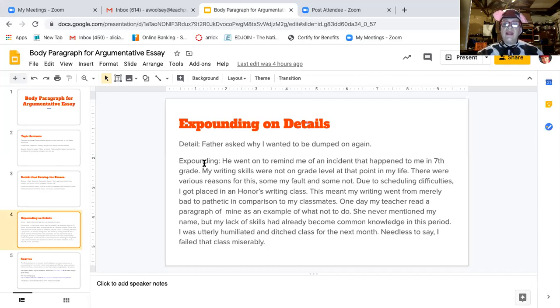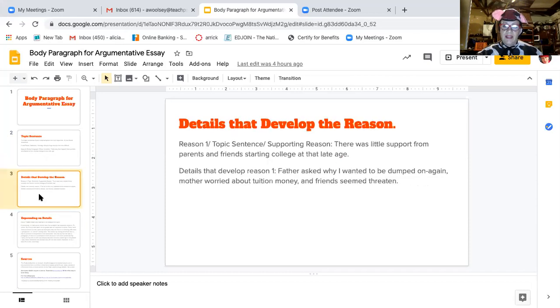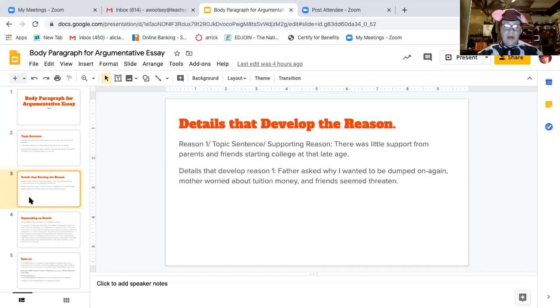So right here, the detail that is supporting our topic sentence, father asked why I wanted to be dumped on again. And let's remember our topic sentence was, there was little support from parents and friends when I started college at that late age. Now, this is what I mean by expounding. He explained what incident his father was talking about. So that's what was explained here. So he would go on to also explain when his mom asked about the tuition money and why he thinks his friends seem threatened. And that would then be a full paragraph supporting his point.